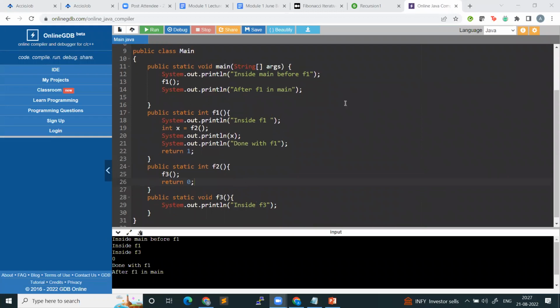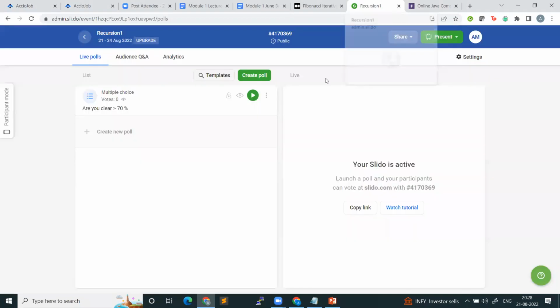So is everyone clear with this? I'll just go to this part. Just cast a vote here so that I can actually start on with recursion, right? See, in void, there is nothing to catch, right? If the return type is void, there is nothing to catch, right?